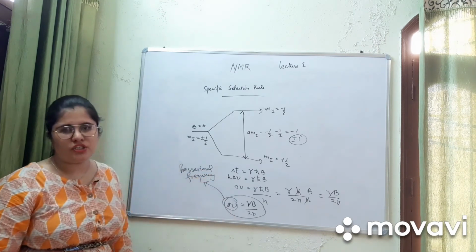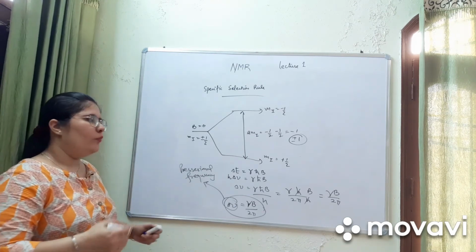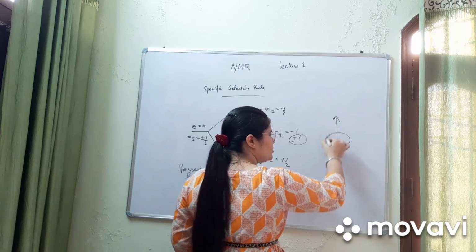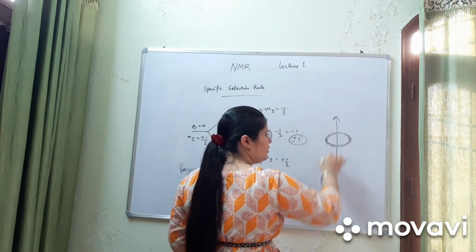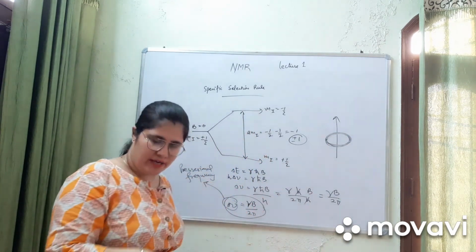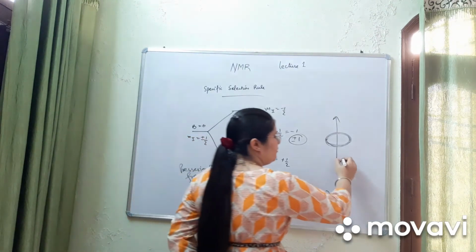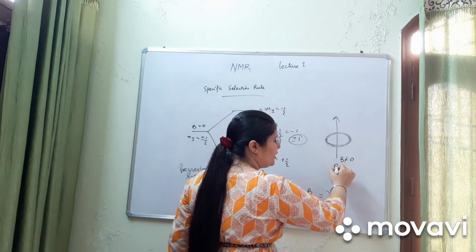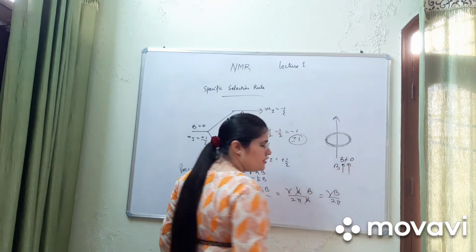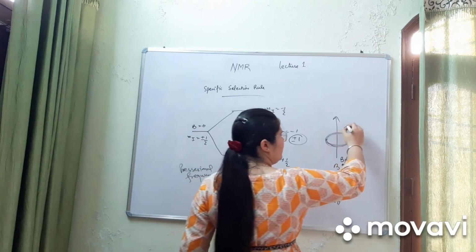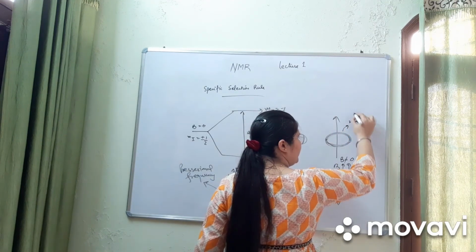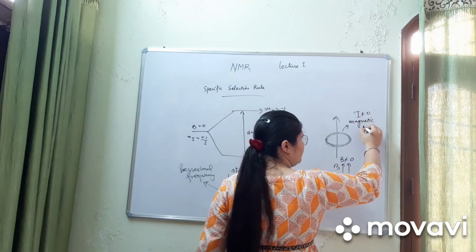Then what is precessional frequency? Actually, when the nuclei spins around its axis, and the magnetic field is not equal to 0 or the magnetic field increases, then the nuclei will be called magnetic nuclei with I not equal to 0.